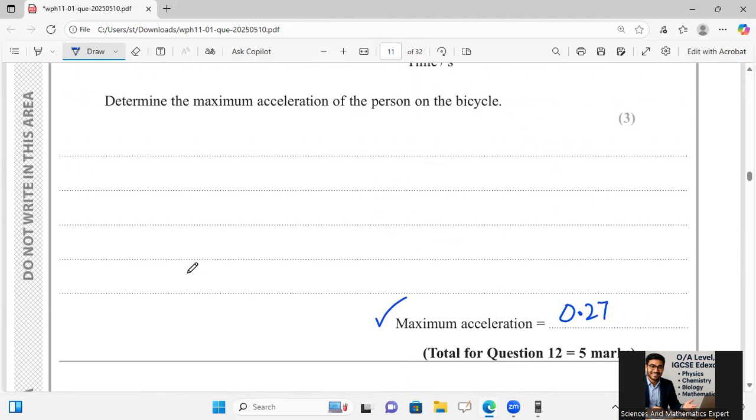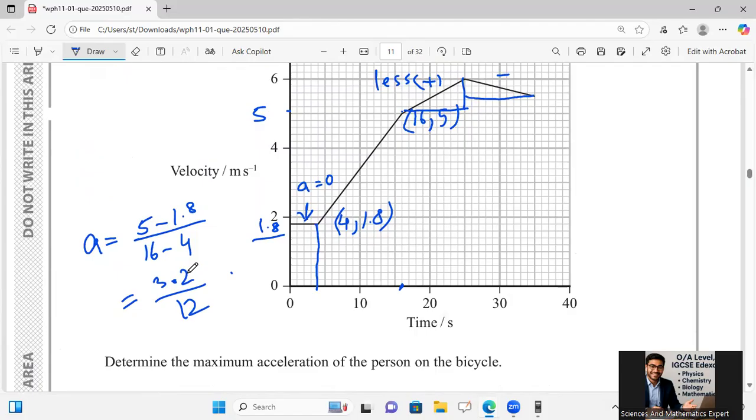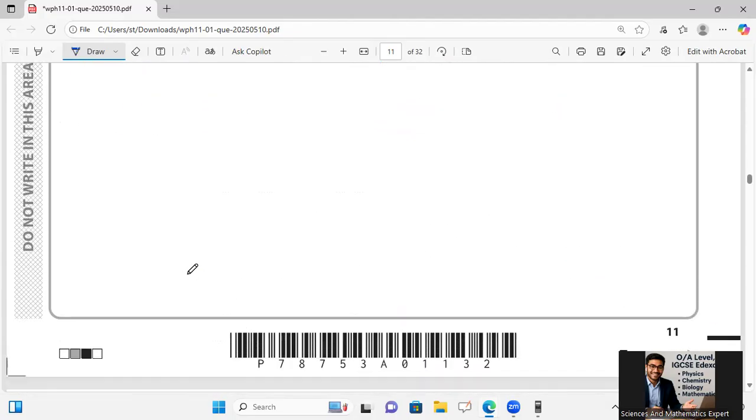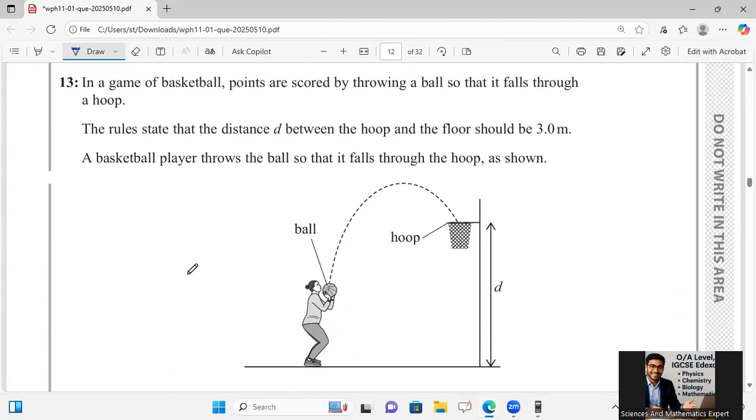The explanation which I have told you, you can write in the form of statements. From 0 to 4 seconds, it is 0. Then from 4 to 16, acceleration is increasing at a very high rate. In the last sections, from 16 to 25, it is slightly increasing its acceleration. And from 25 to 35, you can say it is slightly decreasing, negative acceleration in that case. Okay.